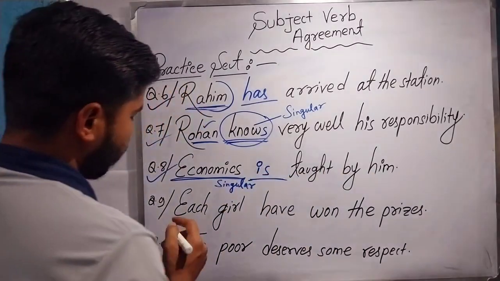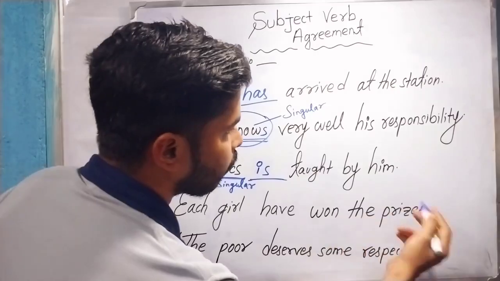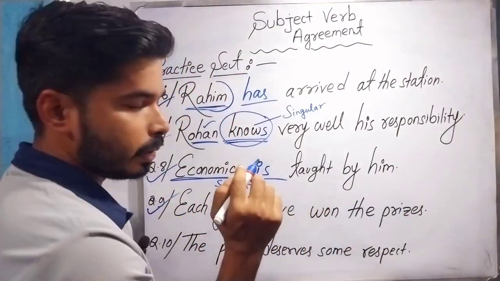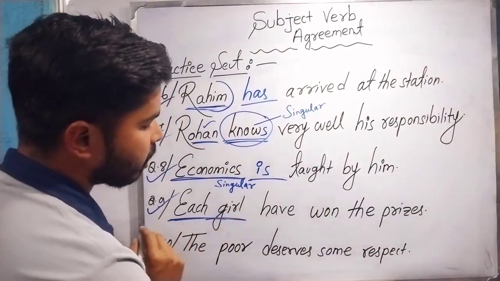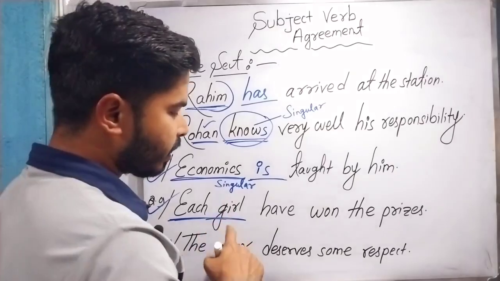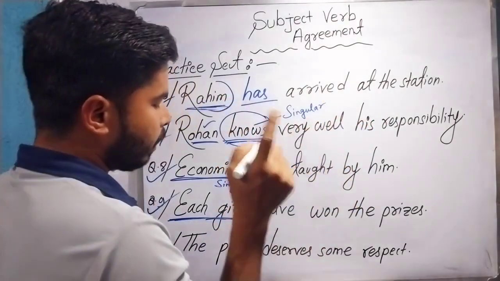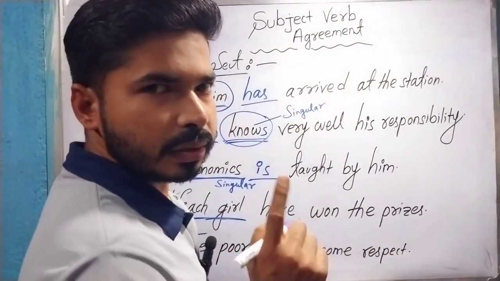Next, in the ninth example: Each girl have won the prizes. Here the subject is each girl. Each always refers to one by one, and hence each girl refers to a singular subject.